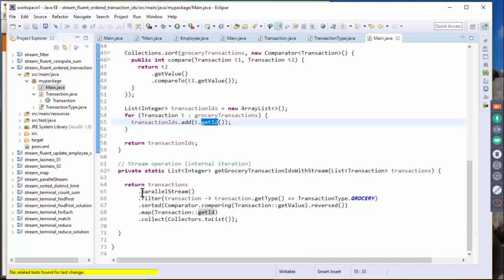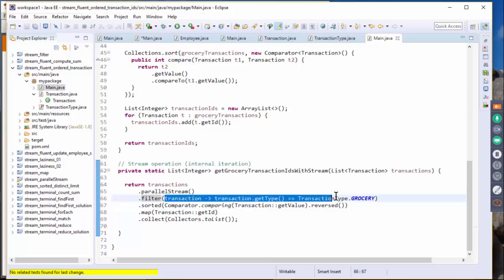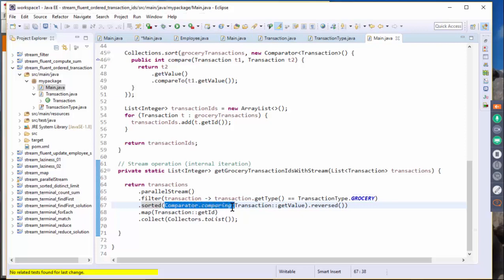And this is what you do with the stream code. Here we're going to use the parallel stream. Okay, and then we're going to use a filter. So here we filter out only the transactions whose transaction type is grocery, and then we're going to use the sorted method. So here we provide the comparator's comparing method, and here you just provide the transaction.